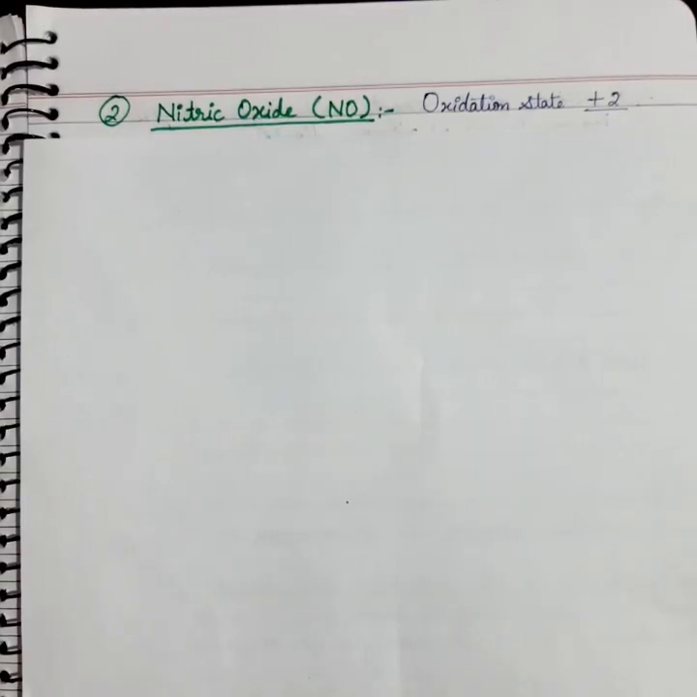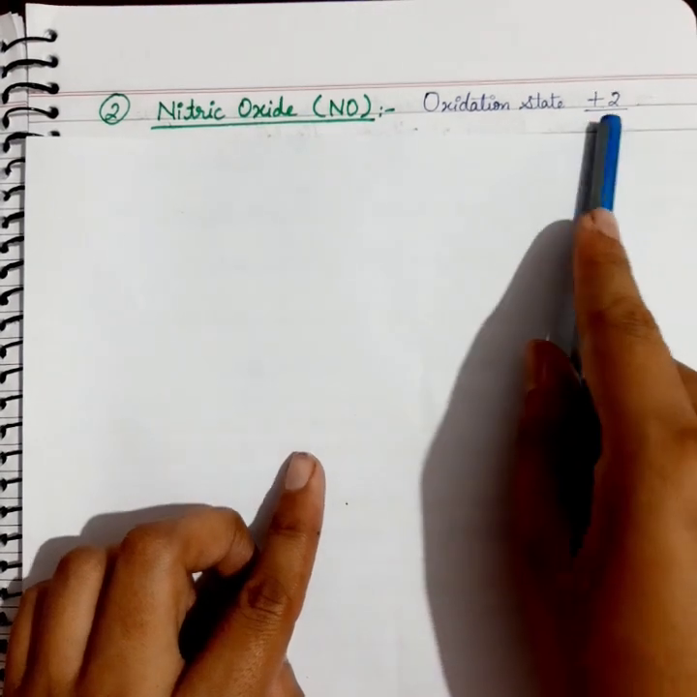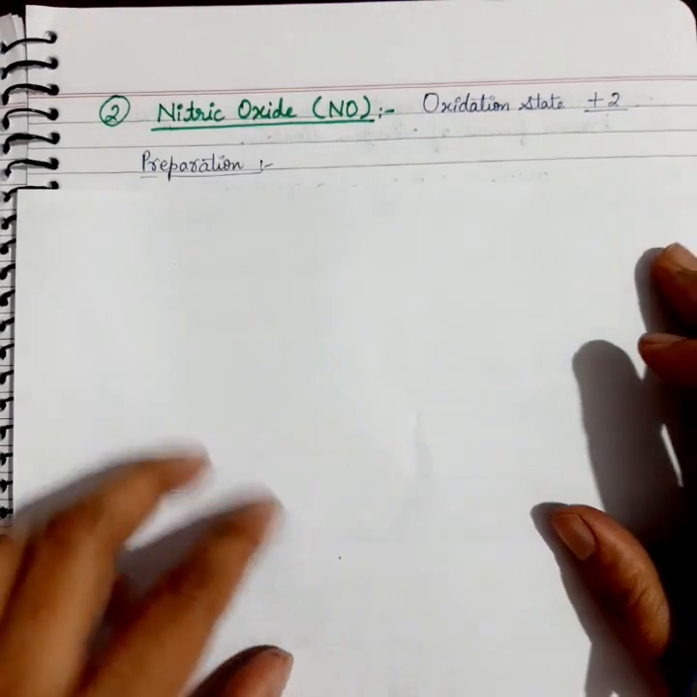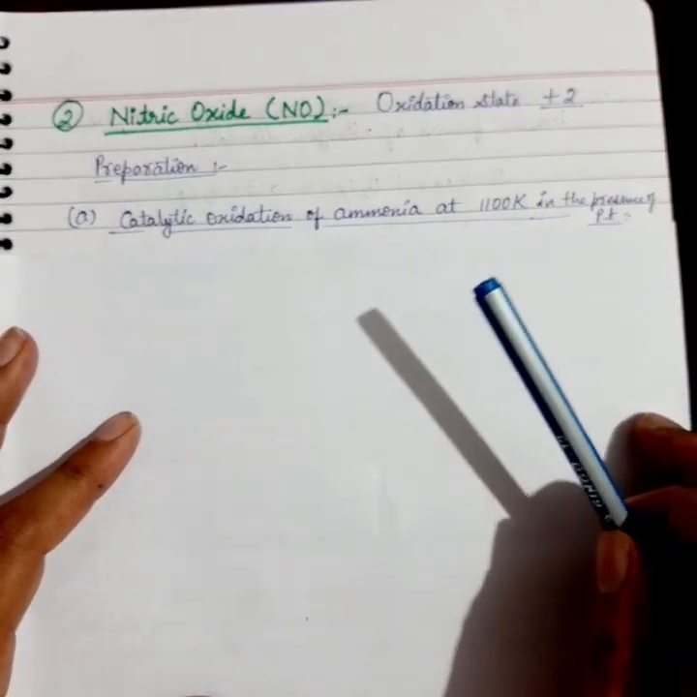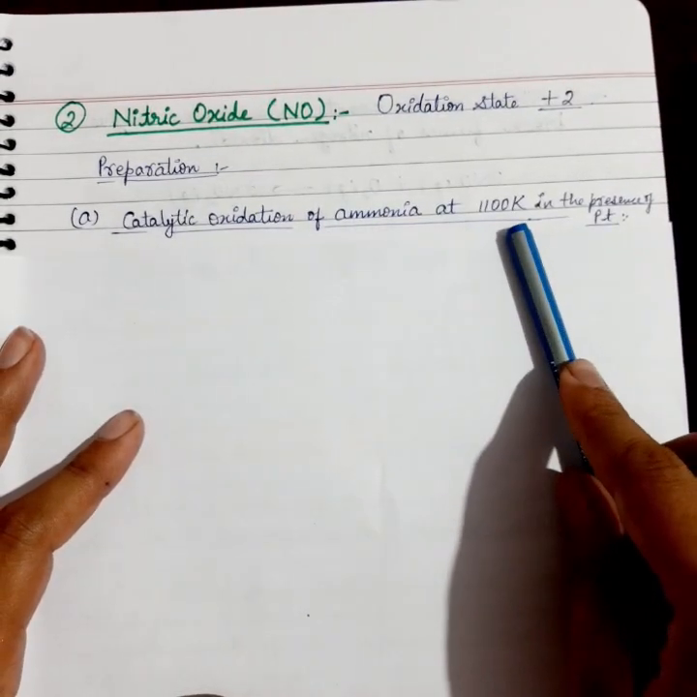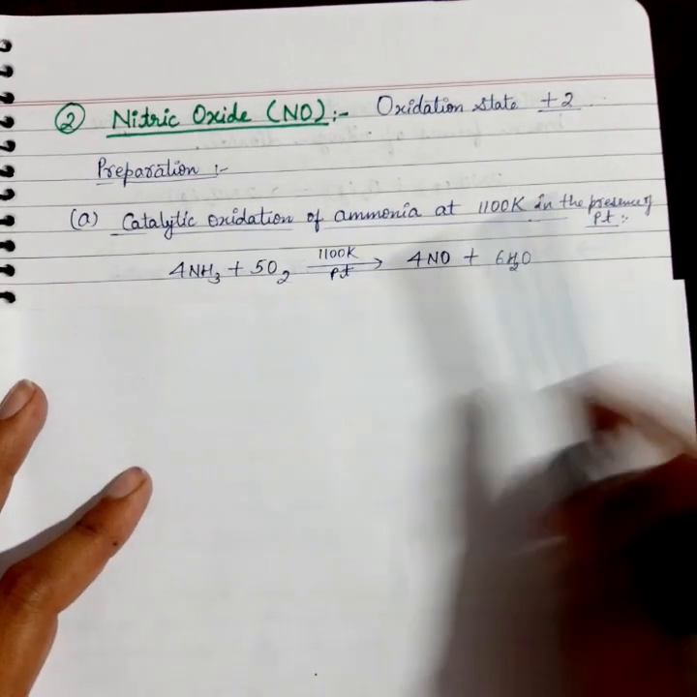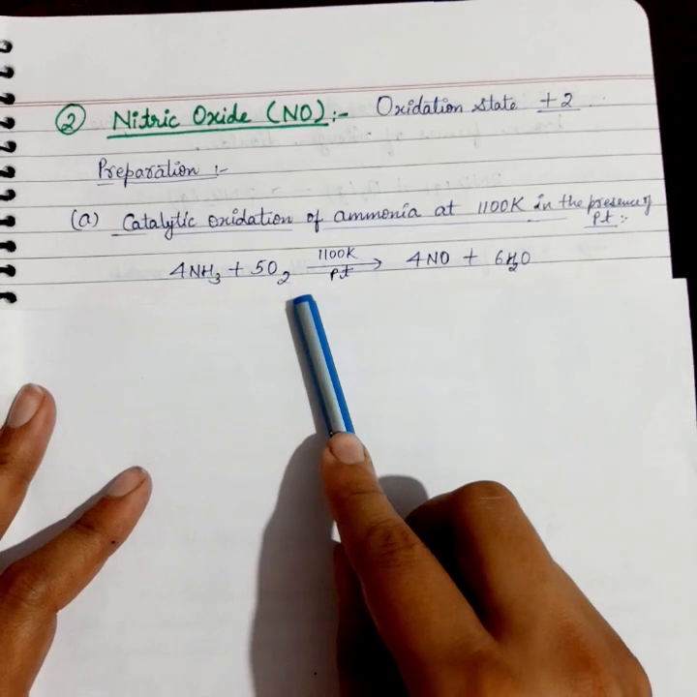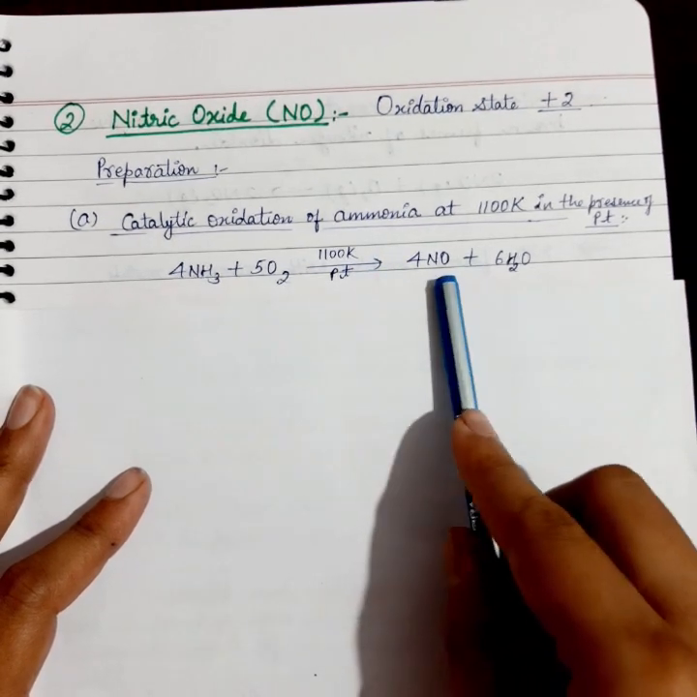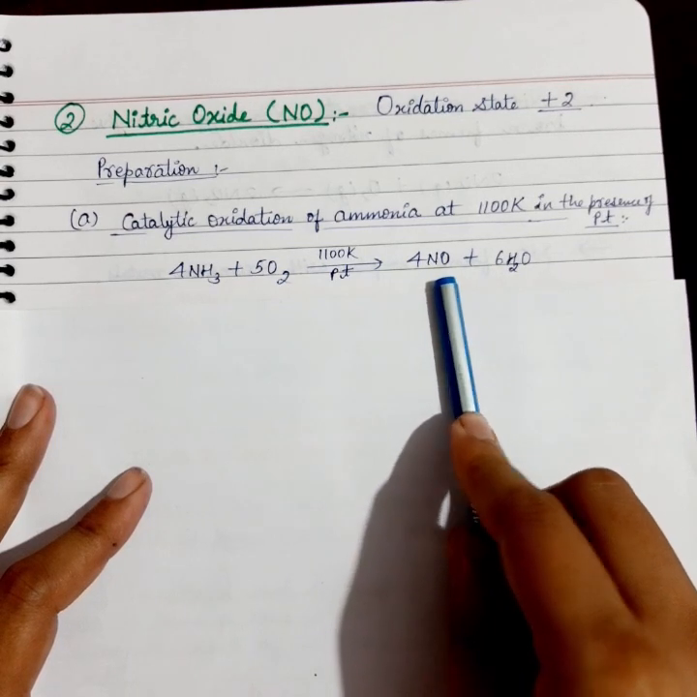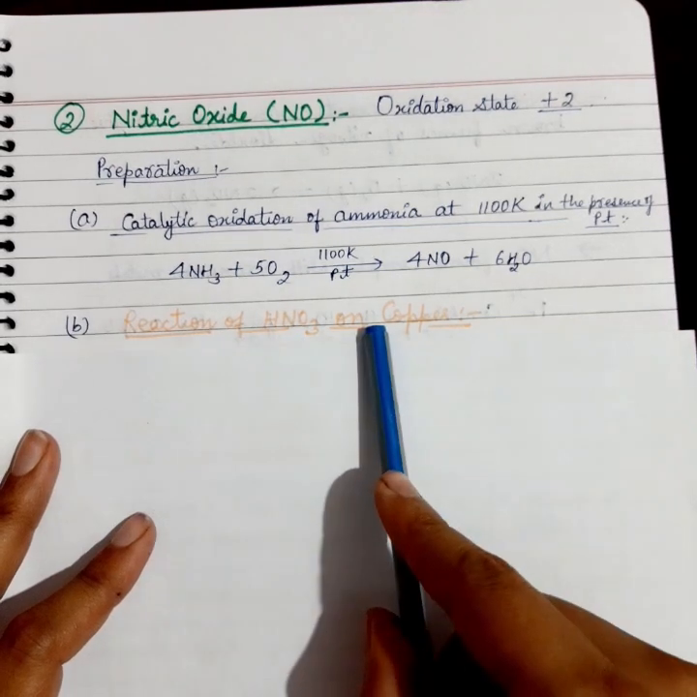Come to the next type of oxide, that is nitric oxide, in which the oxidation state of nitrogen is +2. So come to the preparation first. It is prepared by catalytic oxidation of ammonia at 1100 Kelvin in the presence of platinum catalyst. So it is the reaction: ammonia on oxidation at 1100 Kelvin in the presence of platinum gives NO, nitric oxide, plus water. Second, the reaction of HNO3 on copper.